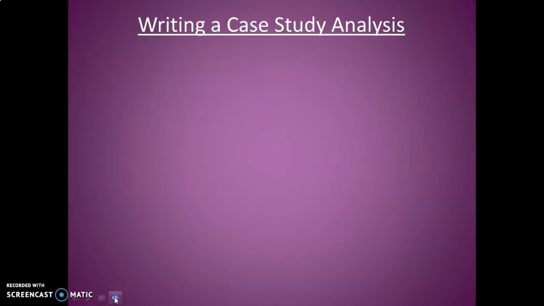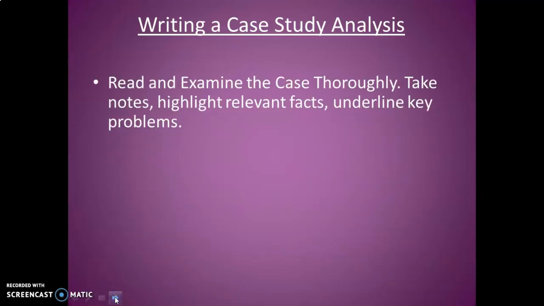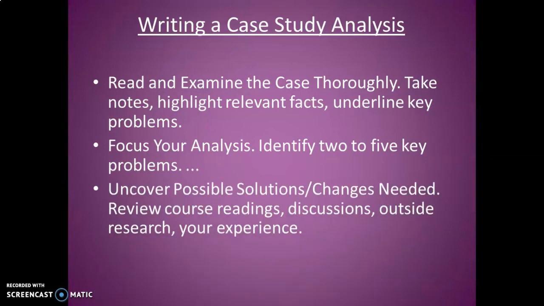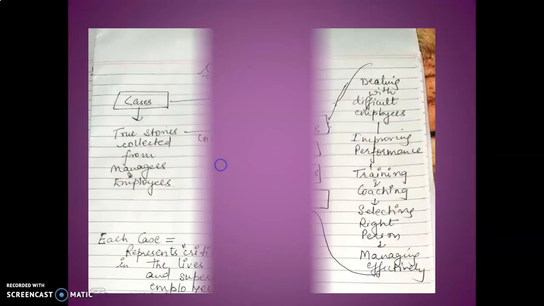Now, talking of how to write a case study analysis, we first have to read and examine the case. We have to take notes, highlight the facts, and underline the problems. Then you have to focus your analysis and identify 2 to 5 problems that are being presented in the case study. Then you have to uncover the possible solutions or changes that are needed, and finally you have to select the best solution.